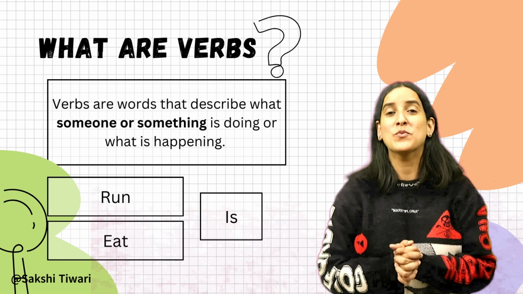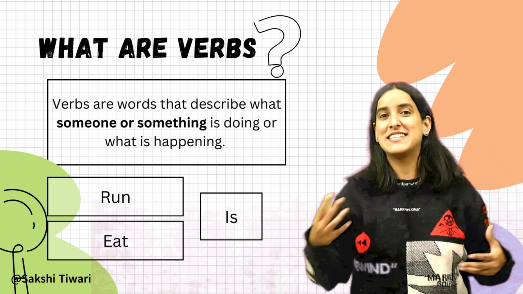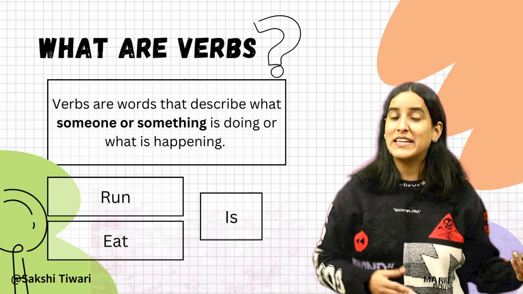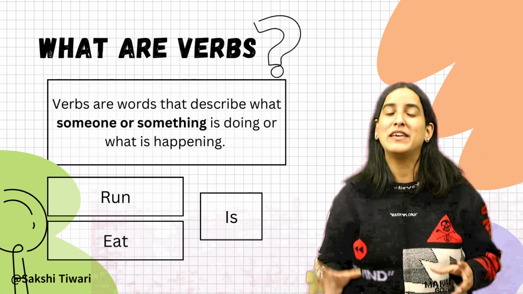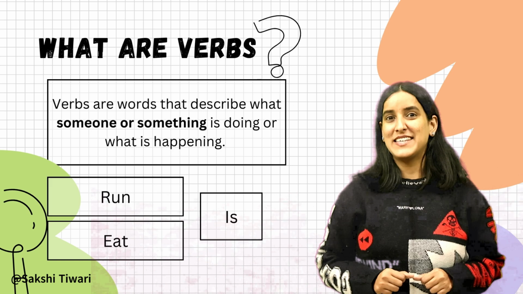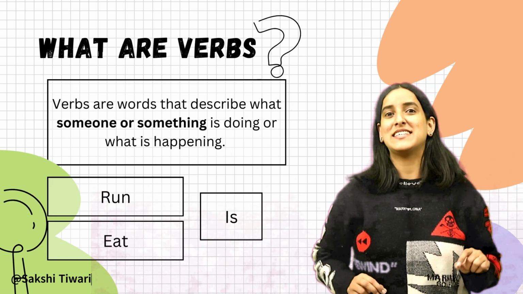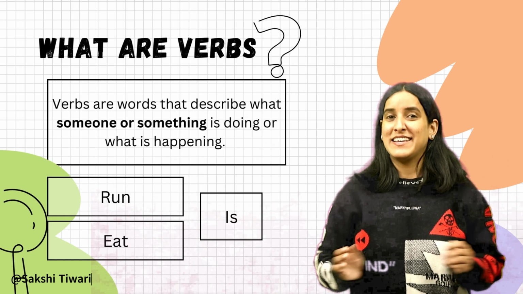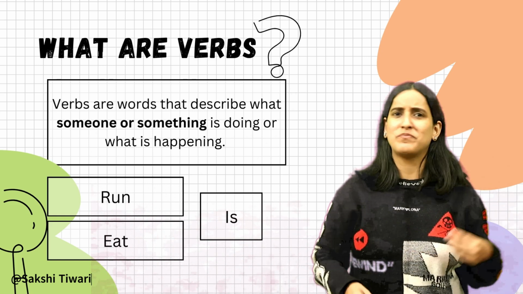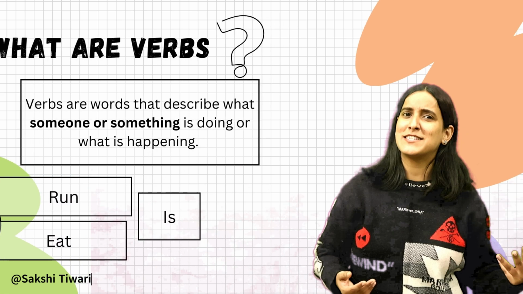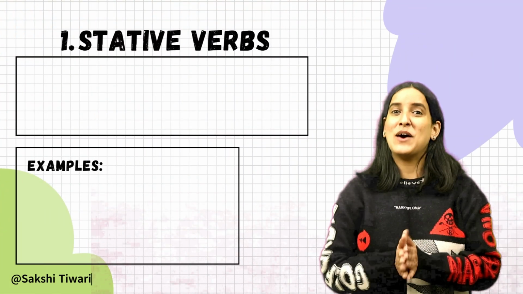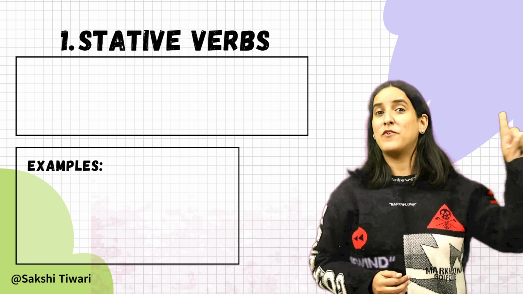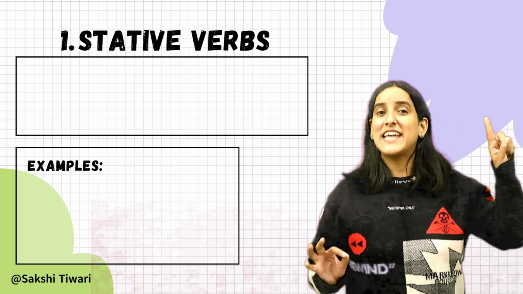Now in short, verbs are the words that tell us what happens or what someone does, like playing, talking, jumping, feeling or being, right? Without verbs, our sentences would not make sense or would not show actions. Do you know there are many types of verbs like stative, action, transitive, intransitive, etc.? Now let's get into it, okay? Let me talk about the first type of verb, which is the stative verb.